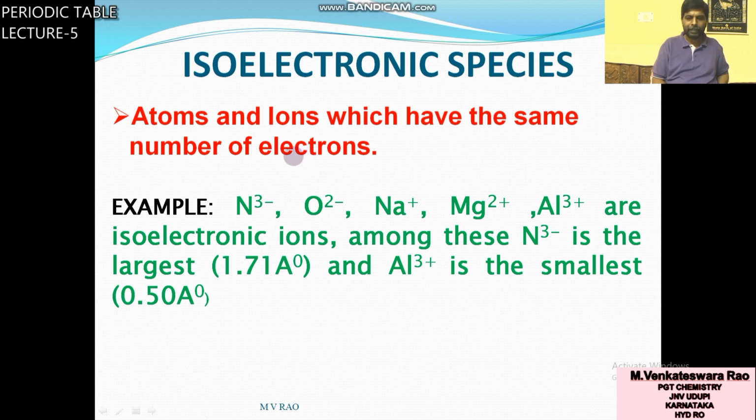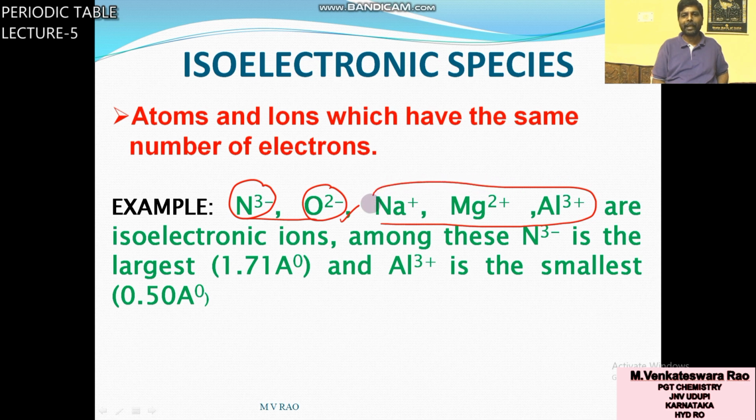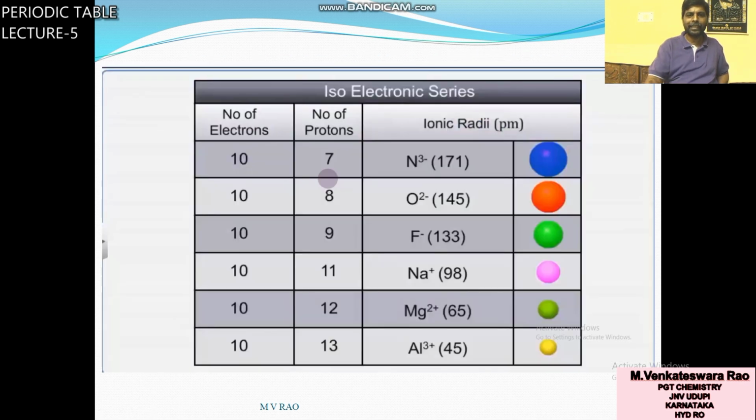But here it is an anion. I already told you the size of an anion is greater than the size of a cation. As the anion's charge increases, size increases.